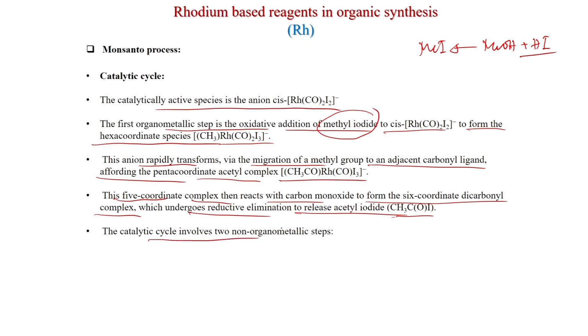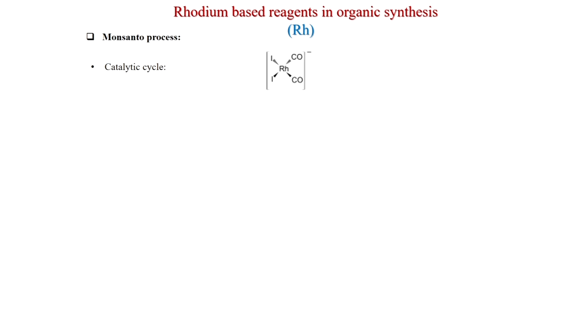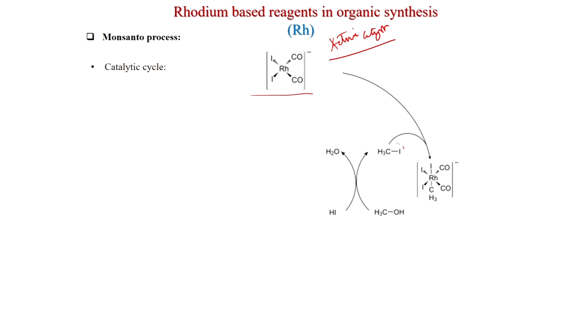So, the catalytic cycle involves 2 non-organometallic steps: conversion of methanol to methyl iodide, and hydrolysis of the acetyl iodide to acetic acid and hydrogen iodide. So, this is the catalytic cycle, this is the active catalyst here, Rh(CO)2I2-. Here this methyl iodide will react. Methyl iodide will form from methanol and HI reacting to give water and methyl iodide.